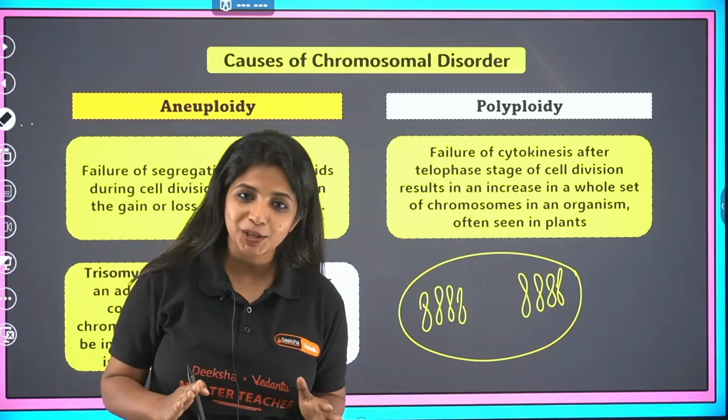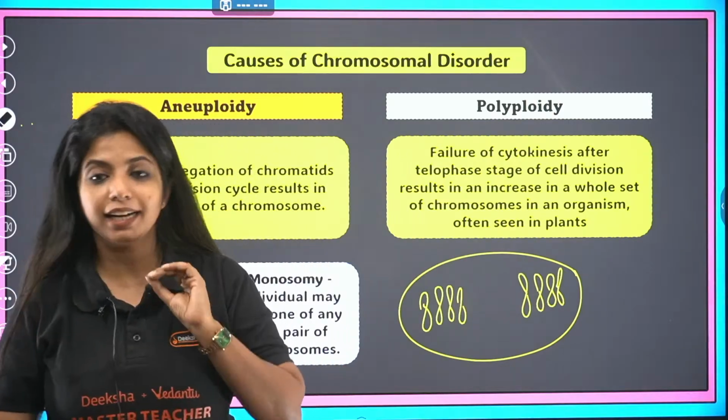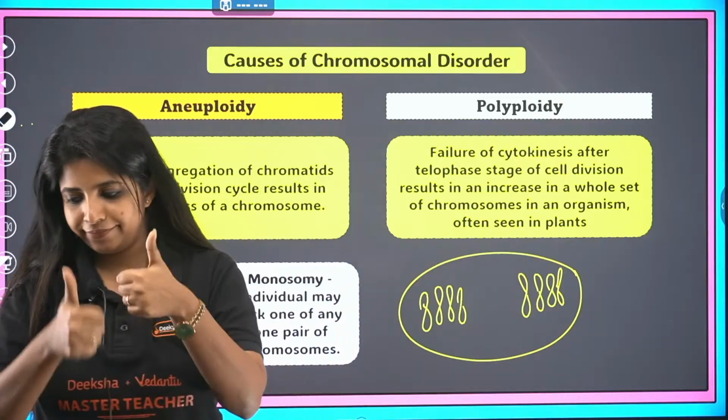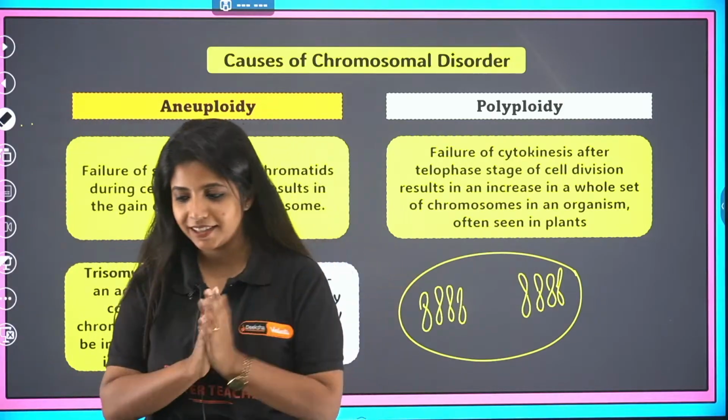Is this clear to you? Is polyploidy clear to you? If yes, give me thumbs up. If no, ask me doubts.